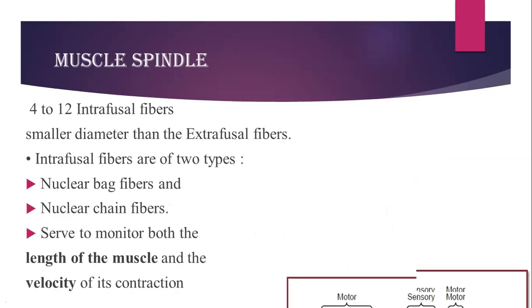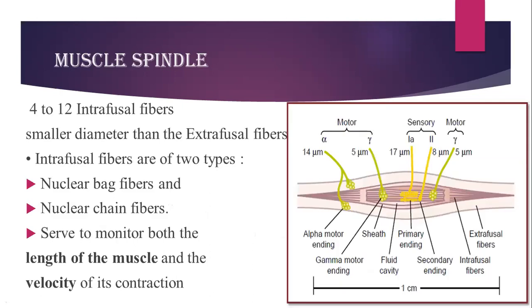In this particular figure you can see there are large extrafusal fibers and small intrafusal fibers. These intrafusal fibers, 4 to 12 of them, are present and smaller in diameter, and they are of two types. This one is the nuclear bag fiber, which is bulged in the center, and these are the nuclear chain fibers, which are chain-like structures. So you have two types of fibers, nuclear bag fibers and nuclear chain fibers.